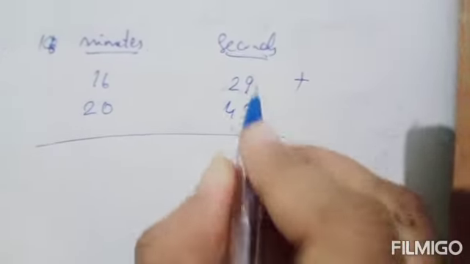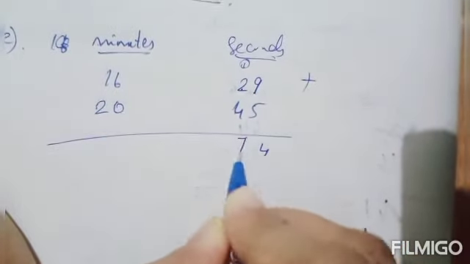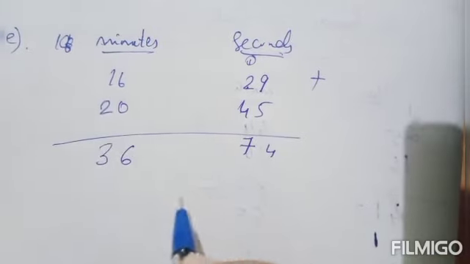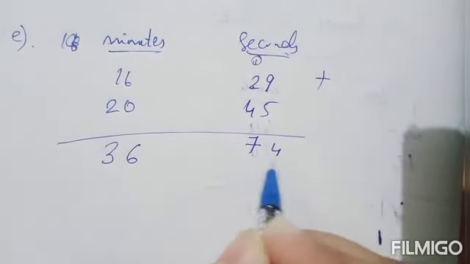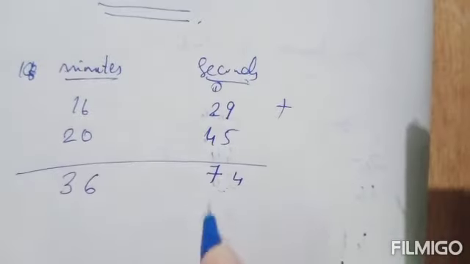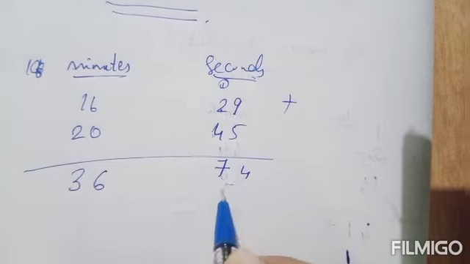Okay, 9 plus 5 it is 14. 4 plus 2 is 6, plus 1 is 7. 6 plus 0 is 6. 2 plus 1 is 3. Here also 74 seconds. On adding seconds you got 74 and it is greater than 60.